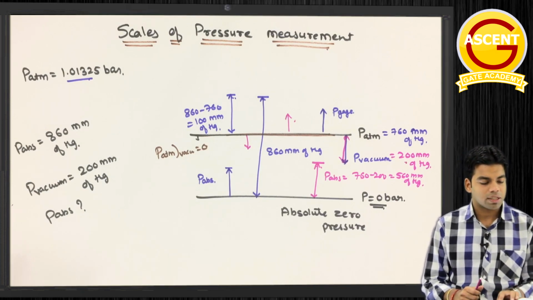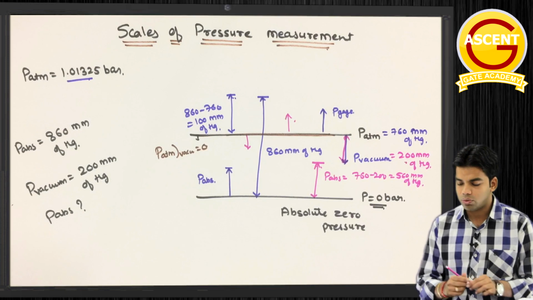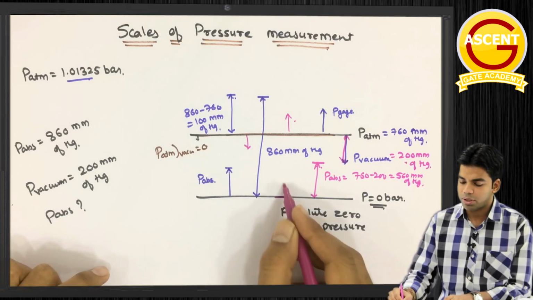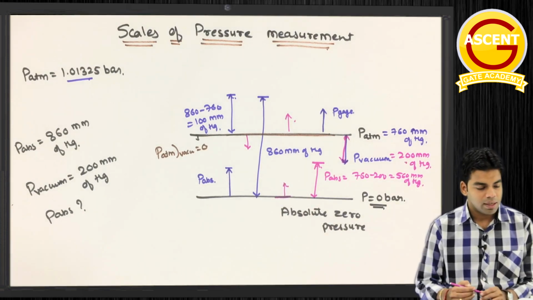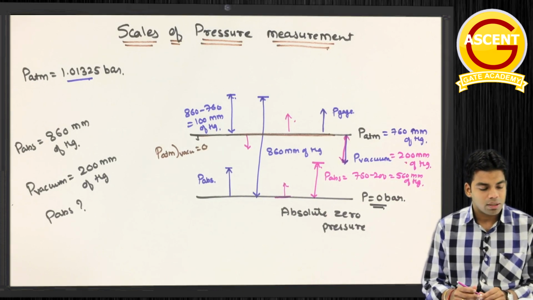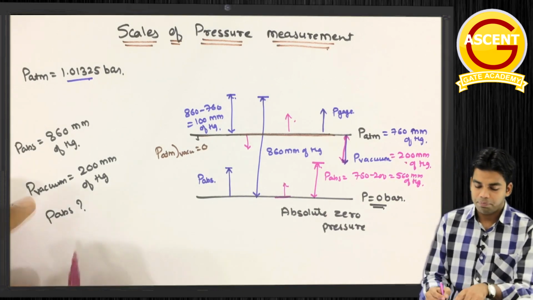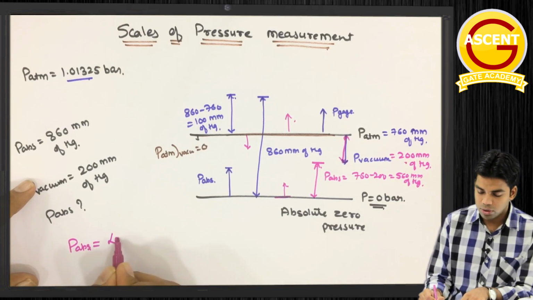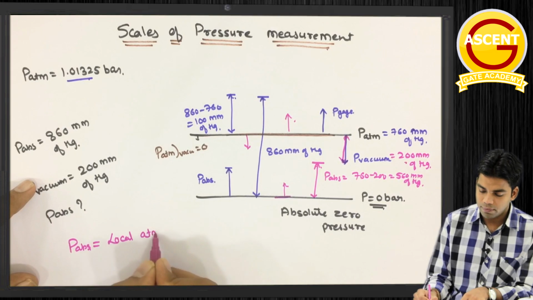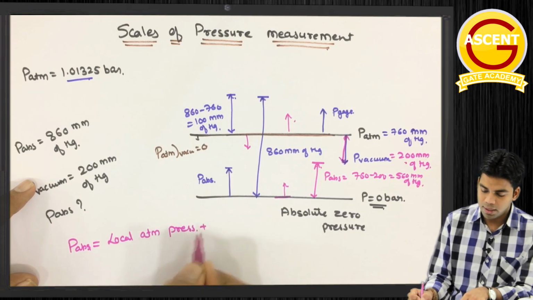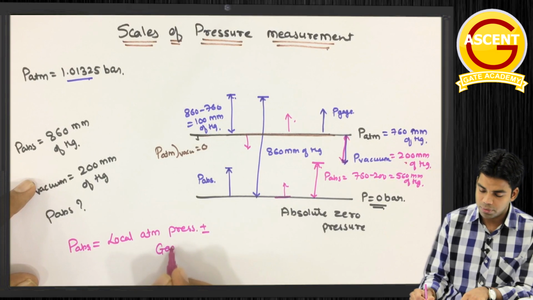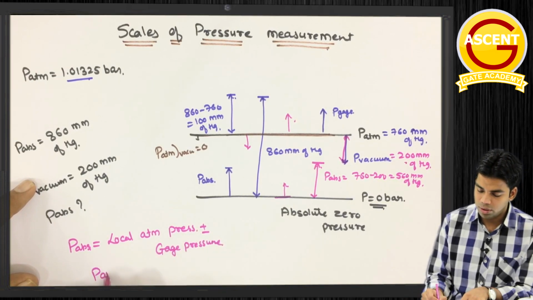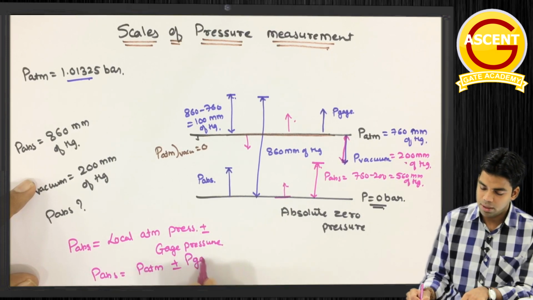Okay, next, absolute pressure is measured with respect to absolute zero or complete vacuum. As I told you, absolute pressure is measured with respect to absolute zero. Note that absolute pressure is always positive, and P absolute, the total absolute pressure, is equal to local atmospheric pressure plus or minus gauge pressure. If it is vacuum, then it is negative gauge pressure. So P absolute is equal to P atmosphere plus or minus P gauge.